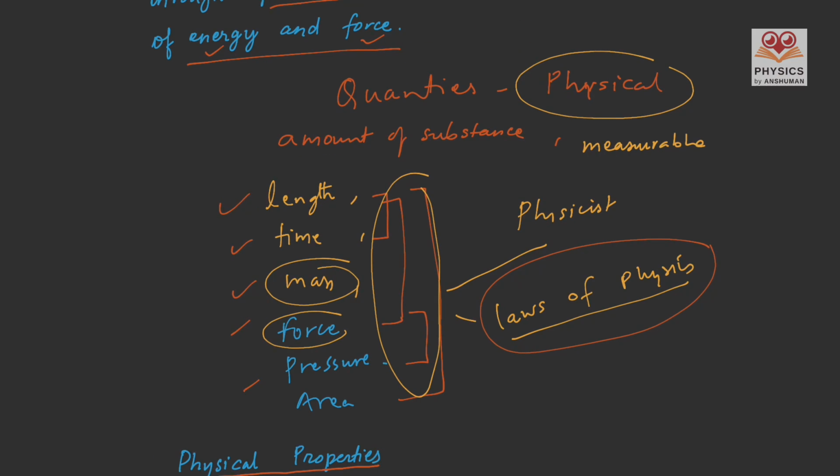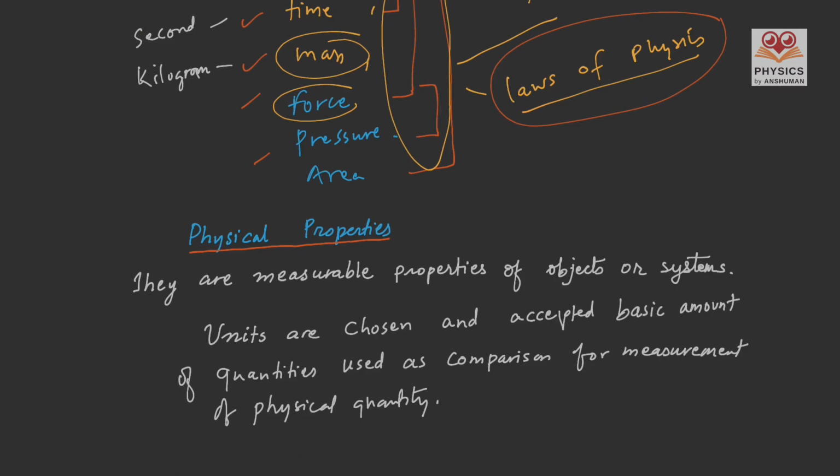Physical quantities are measured in units, such as the unit for length is meter, and the unit for time is second, the unit for mass is kilogram, and so on. Units are chosen and accepted basic amounts of quantities used as comparison for measurement of physical quantities.